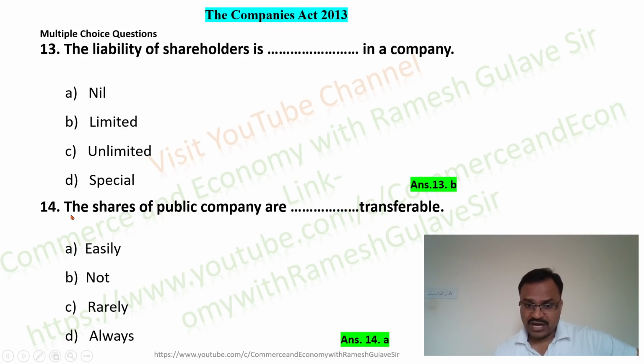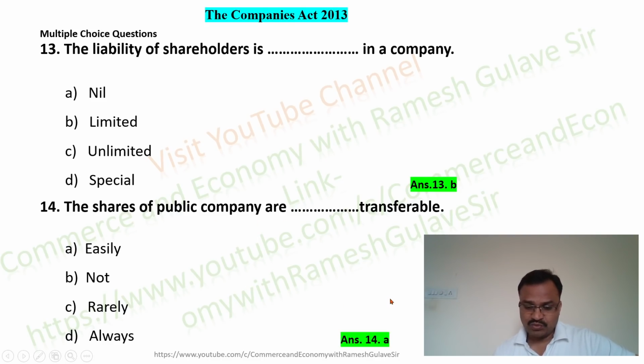So I hope now you understood the transferability conditions on the shares of a public company and a private limited company, right? See, when we say public company, it is basically a public limited company, and private company means a private limited company, right?